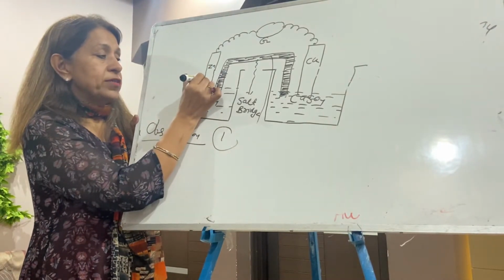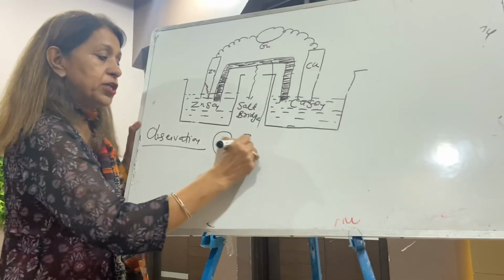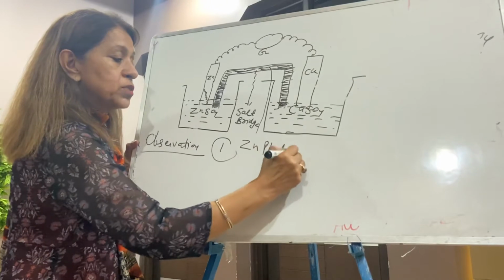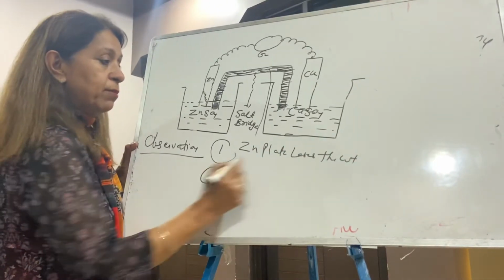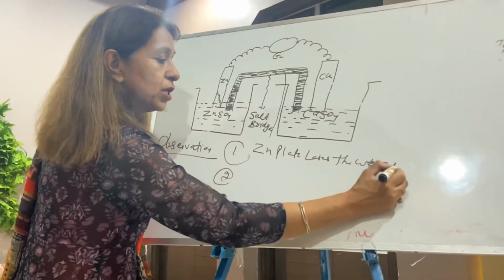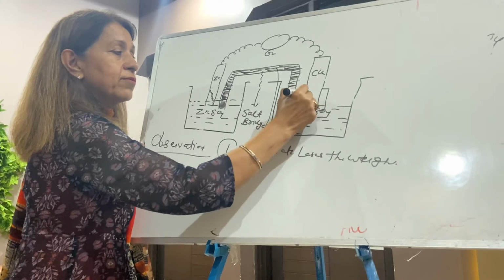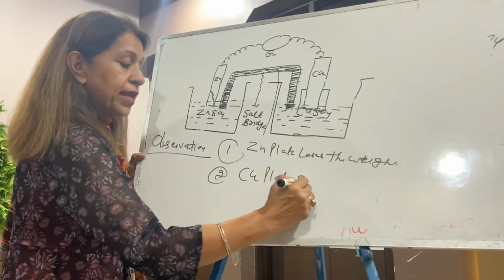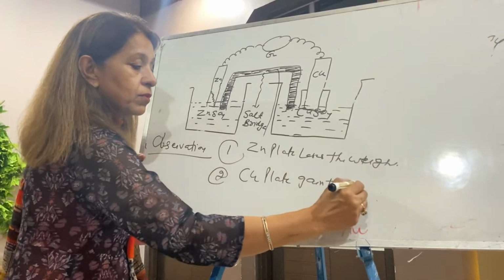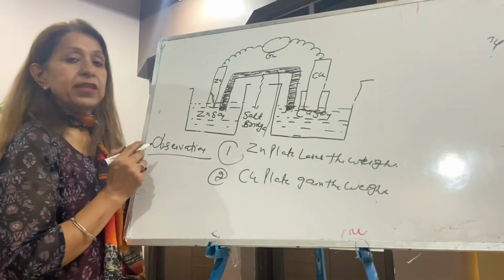The zinc plate loses weight, and at the same time, the copper plate gains weight. Simultaneously, the copper plate gains weight. Zinc plate loses weight, copper plate gains weight.